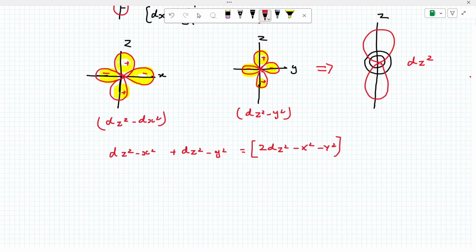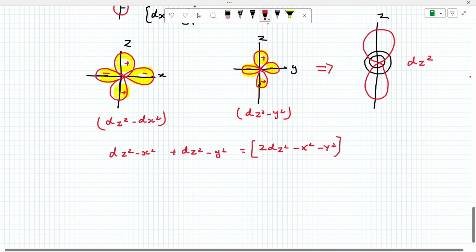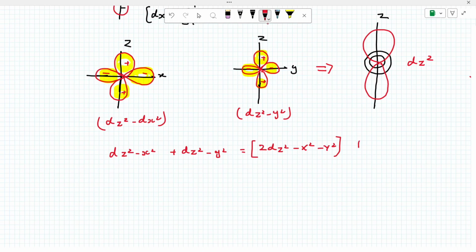Concept புரியுதா? Listen, if in the exam they ask what is the full form of dz square, what is the answer? 2dz square minus x square minus y square. Please, very important, please note. This is the full form. But actually we are saying dz square. Okay, this is important, please note.